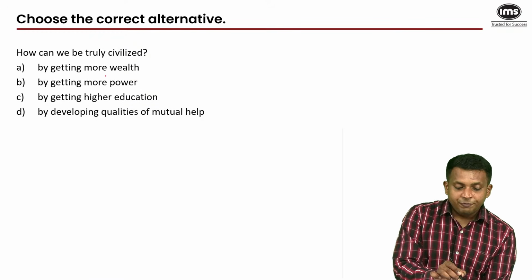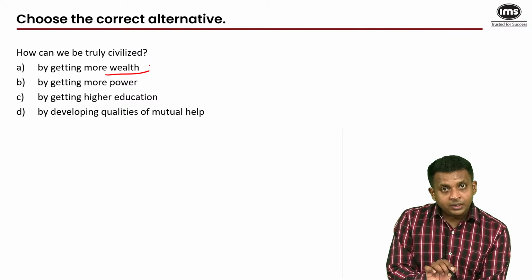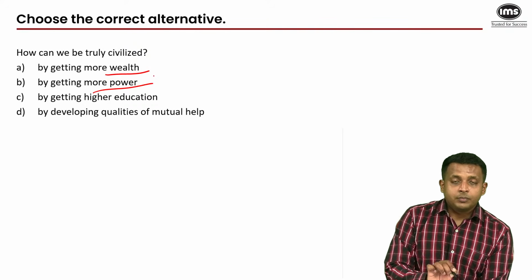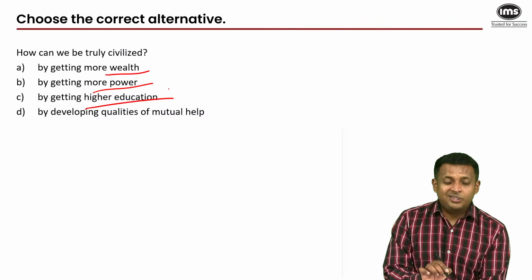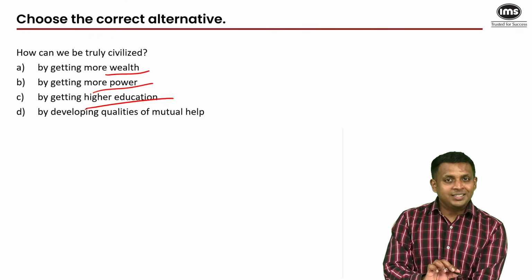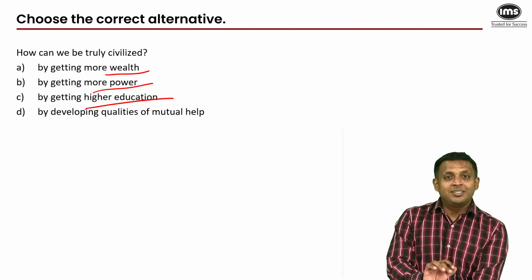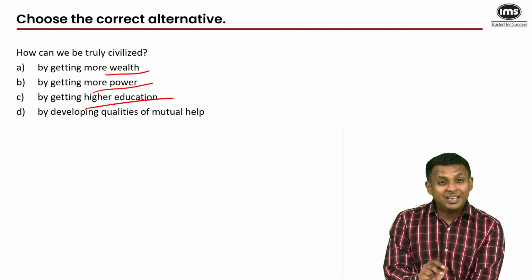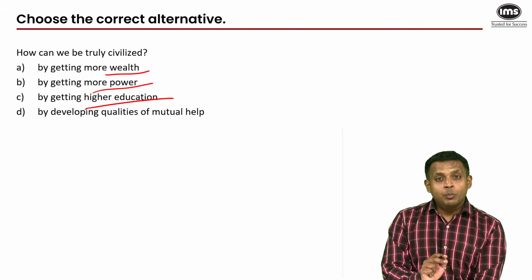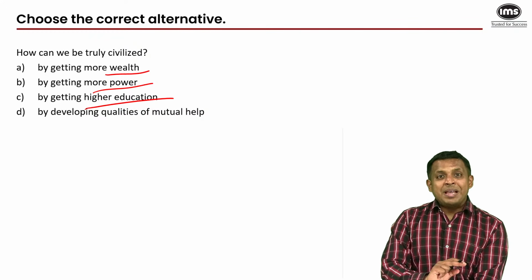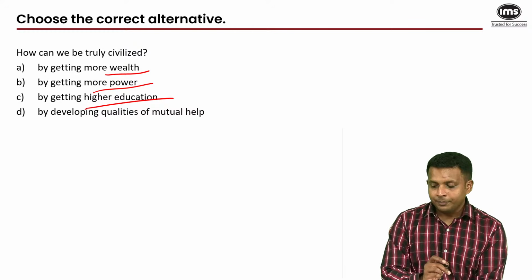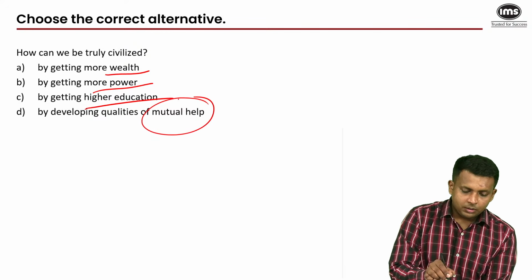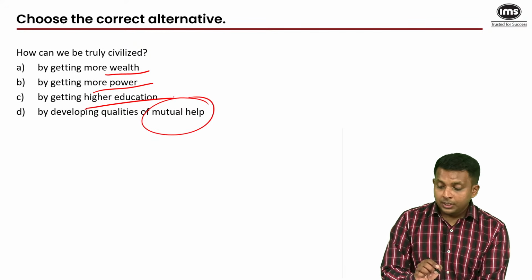Again, wealth does not make us civilized. Power does not make us civilized. Higher education does not necessarily make us civilized, as that has not been considered the key to being more civilized or to having better morals. The whole passage revolves around that most important keyword of cooperation, which is mutual help.